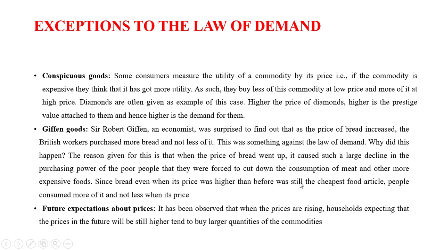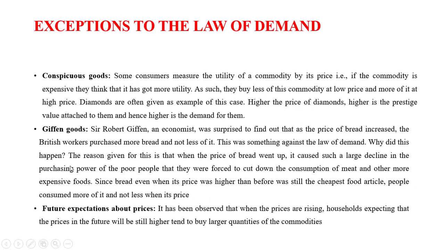What he said is that when the price of bread went up, it caused such a large decline in the purchasing power of poor people that they were forced to cut down the consumption of meat and other more expensive goods. Since bread, even when its price was higher than before, was still the cheapest food article, people consumed more of it and not less.